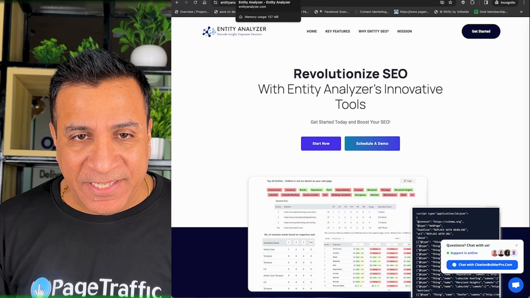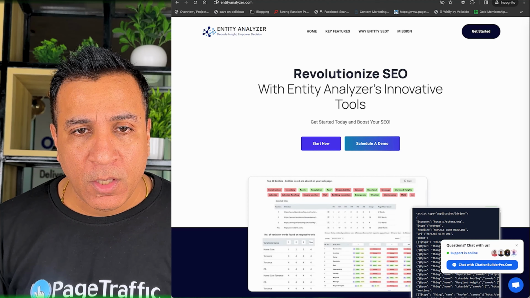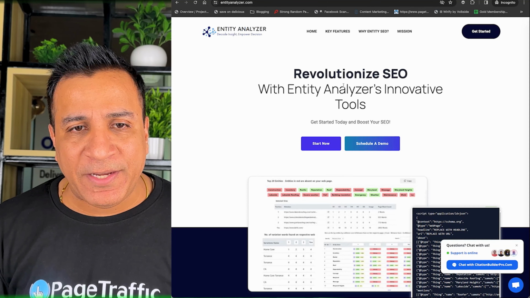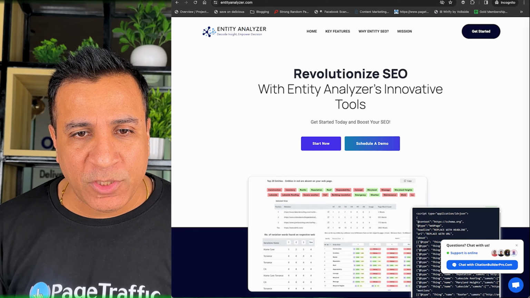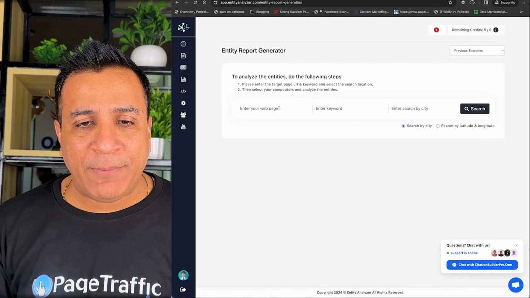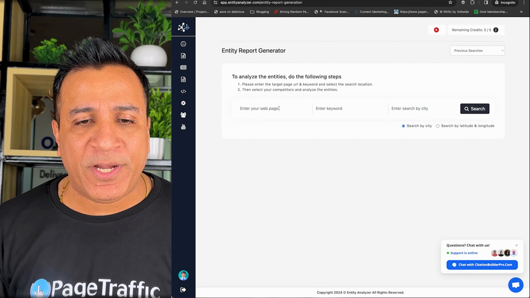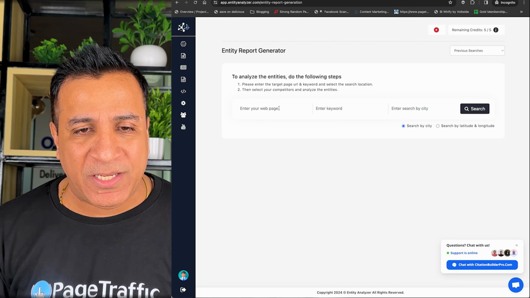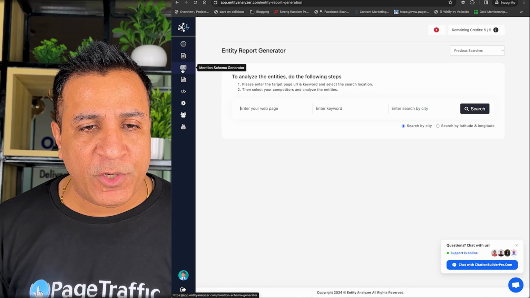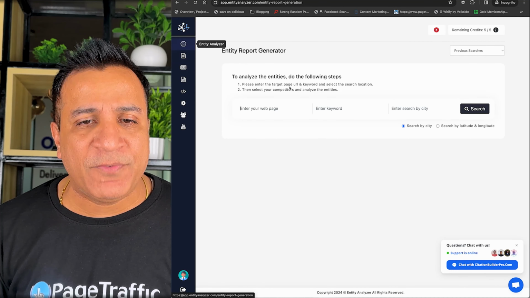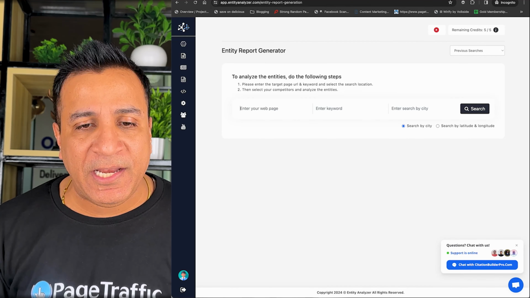Now, let's see how you can do this with the help of my new go-to tool, Entity Analyzer. So this is Entity Analyzer, which is free for now, and you can sign up for it at entityanalyzer.com. Here I have signed up. Let's say I'm going to find an entity report, and I'm trying to rank for the keyword SEO packages for one of our websites. This has many functions, for example schema and text analyzer, but we're just going to use Entity Analyzer.